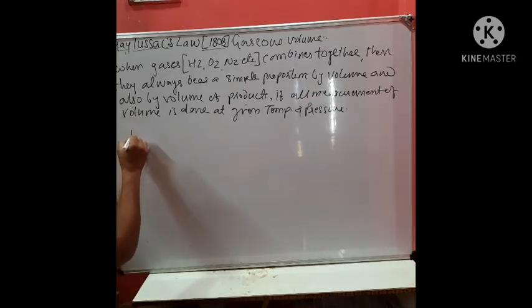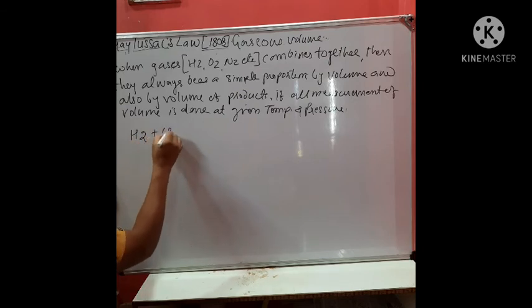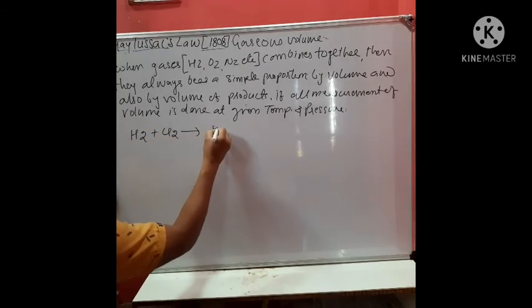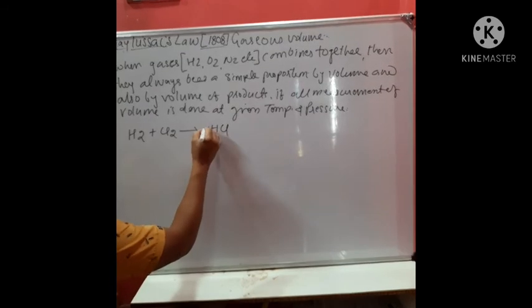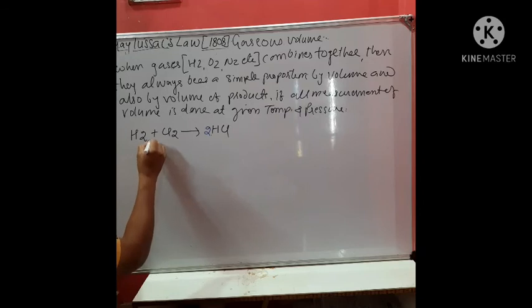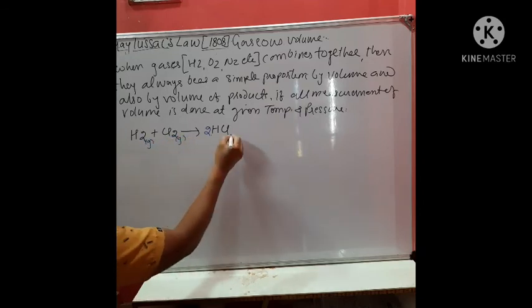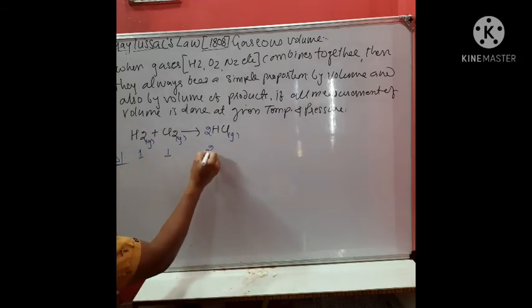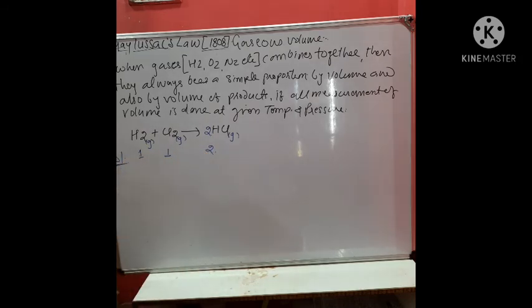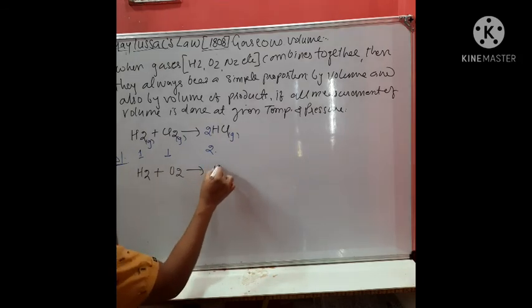Like here, when hydrogen reacts with chlorine gas, it forms 2HCl. You know hydrogen is a gas, chlorine is also a gas, and HCl is also a gas. So here, if we consider their volumes, the volume is 1, again 1, and 2. So the simple proportion. Even if we write the next reaction, H2 reacts with O2 and it forms H2O.